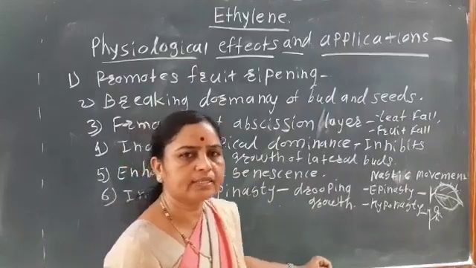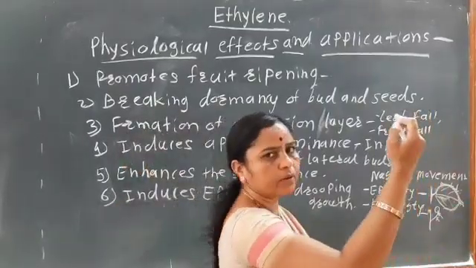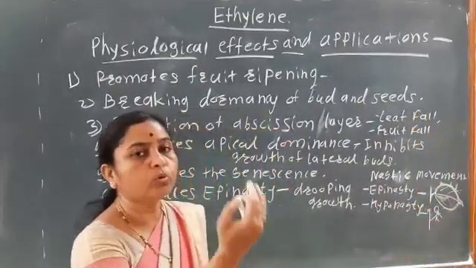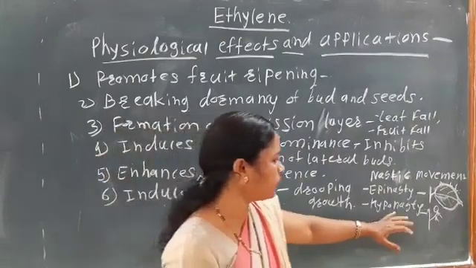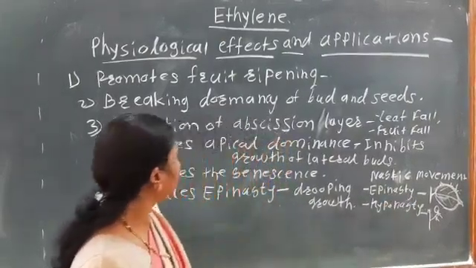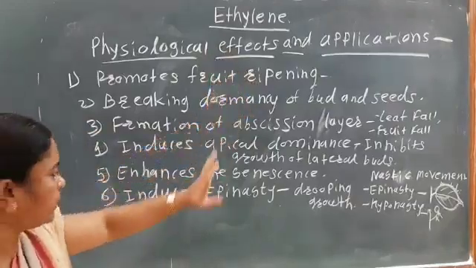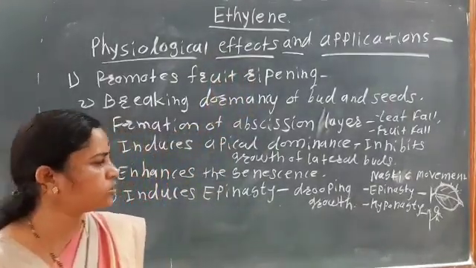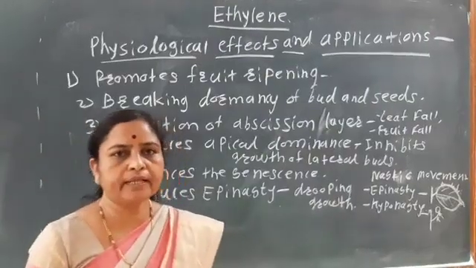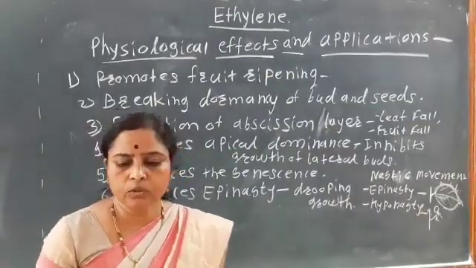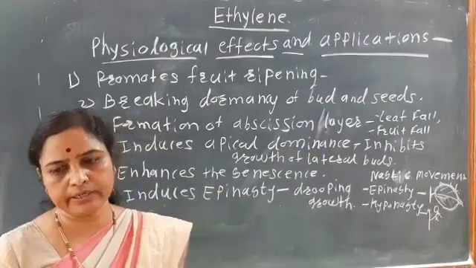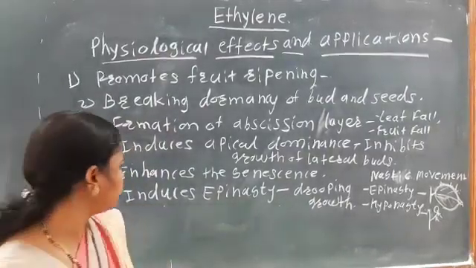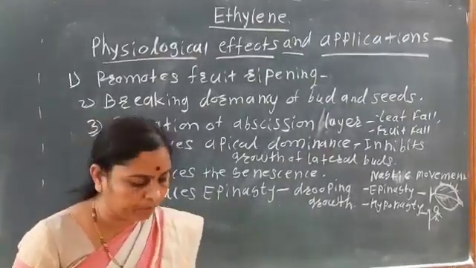Lower region ची growth जर जास्त झाली तर above movement होईल, above growth होईल, that is the hyponasty. So here, due to ethylene, it induces epinasty, that is known as the drooping growth, where the leaves grow in the downward direction. So it induces the epinasty.